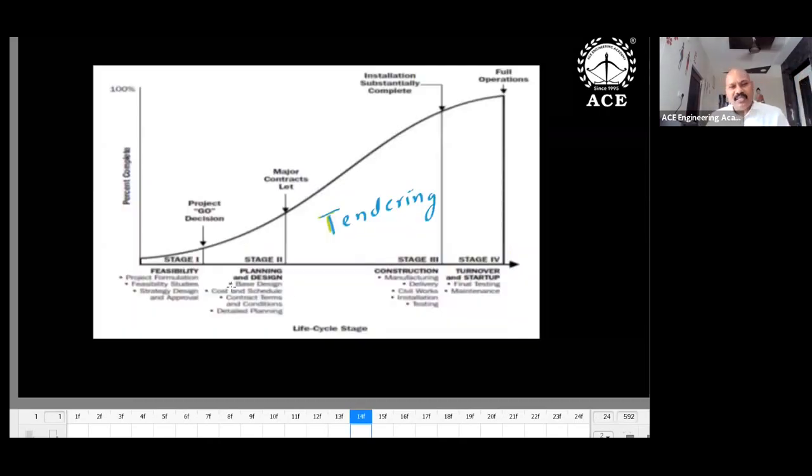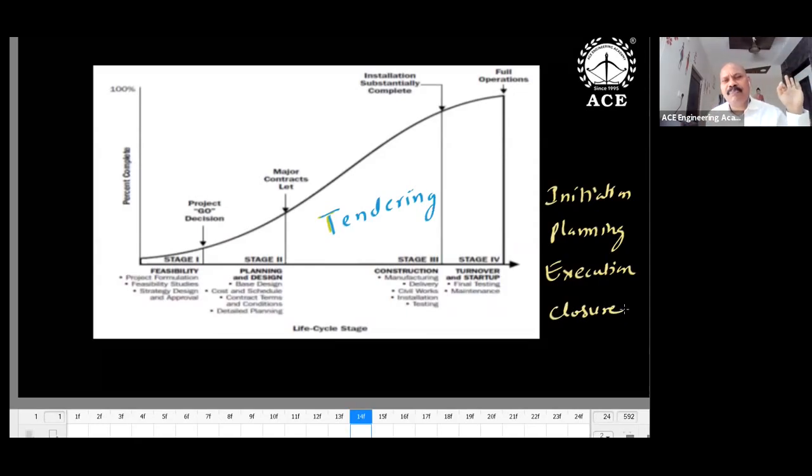Okay, what are the life cycle stages? When you see the life cycle stages, the first stage, initiation or feasibility stage, then planning and design, execution, and finally closure. So initiation, planning, execution, and closure. So remember like this: you are going to appear for the examination, ESE, your target, that is your project. You have initiated, and in the initiation, which coaching center is good, which material is good, which subject is good, which subject is not good. You are identifying that is nothing but planning.